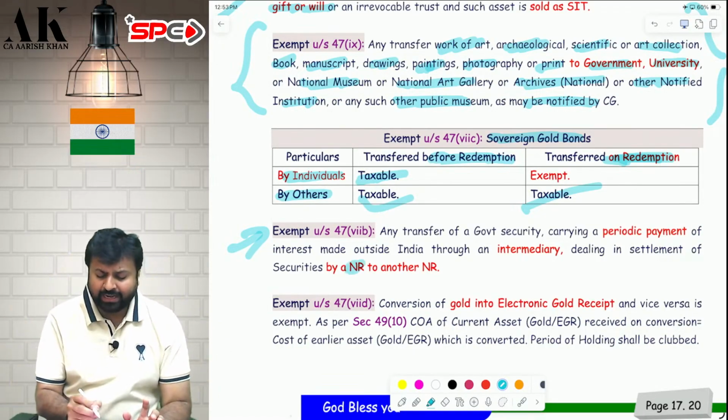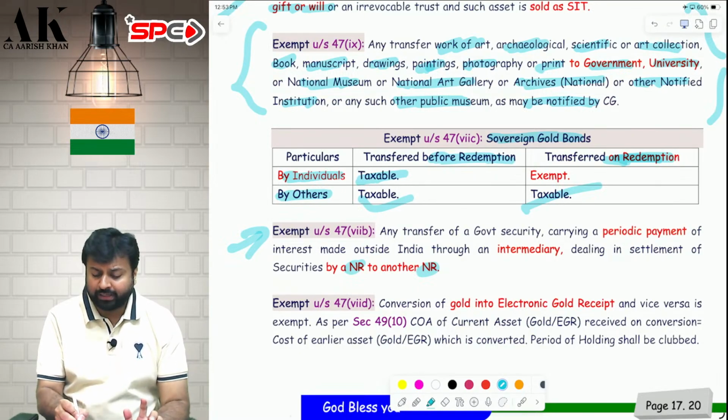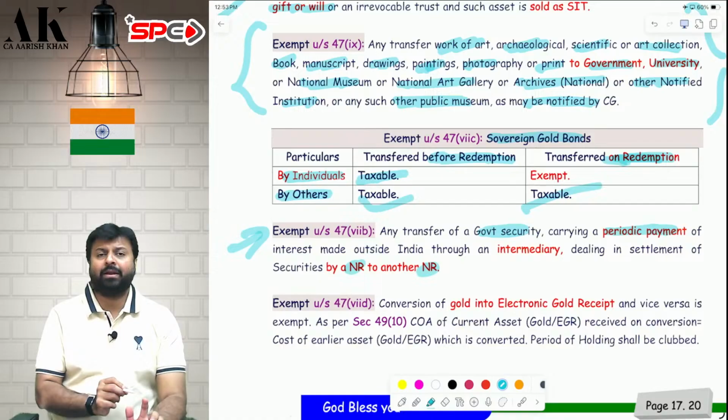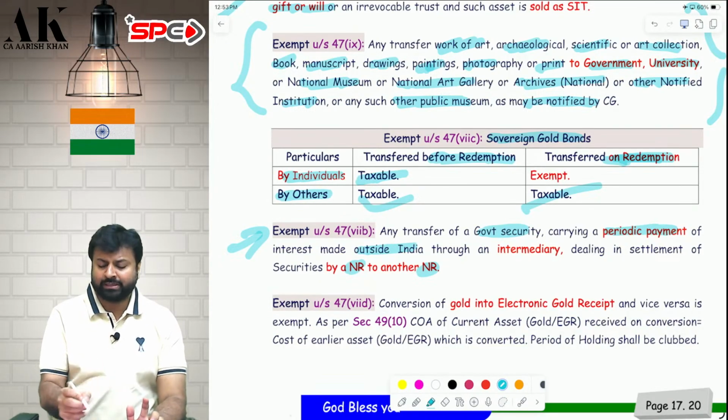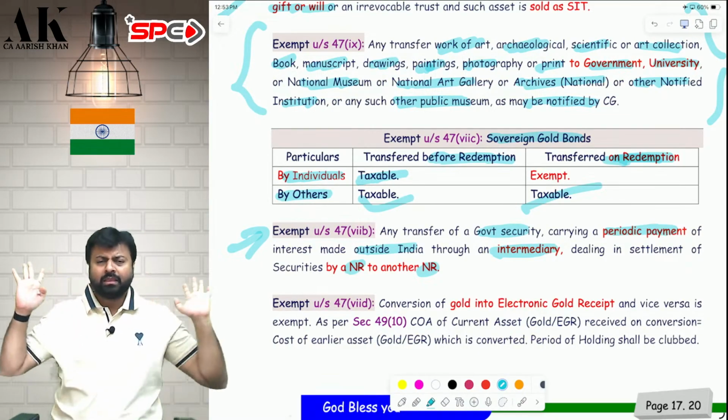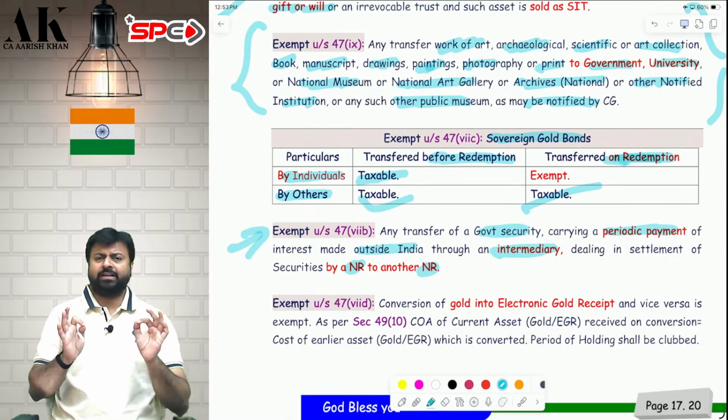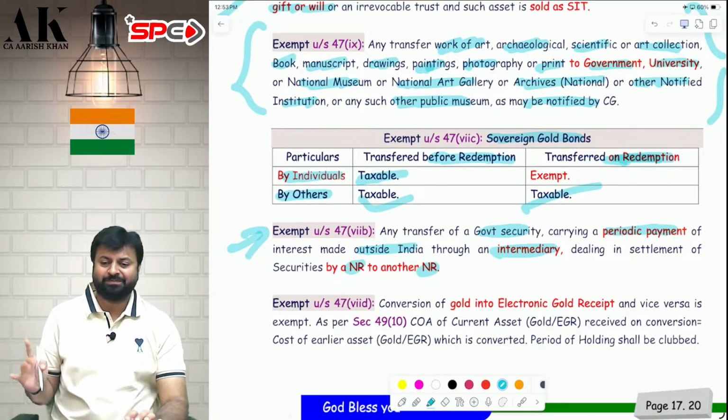Who is transferring? NR. To whom is it transferring? Another NR. What is transferring? Government security. Which kind of government security? Periodic payment interest government security. Where is he transferring? Outside India. How is he transferring? Through an intermediary. If these 6 conditions are fulfilled, it is exempt. I hope it is clear to all of you.